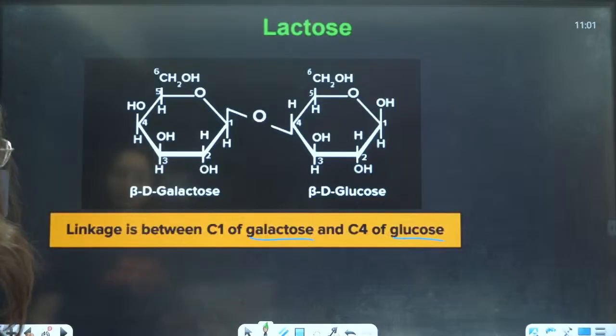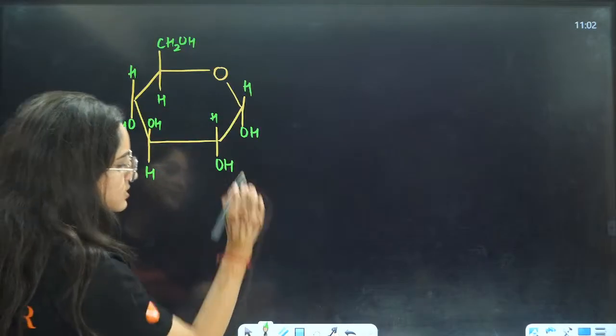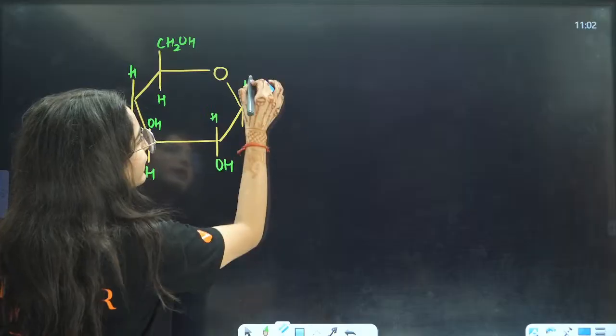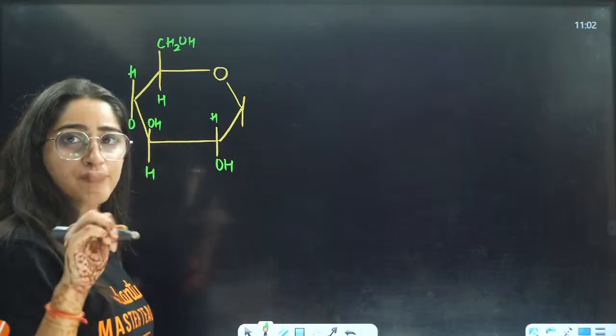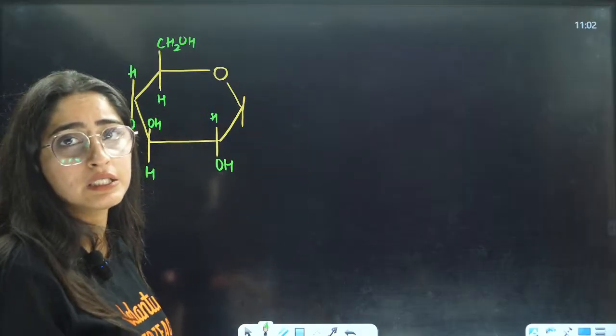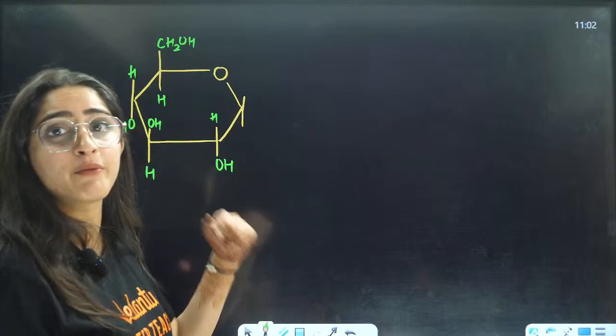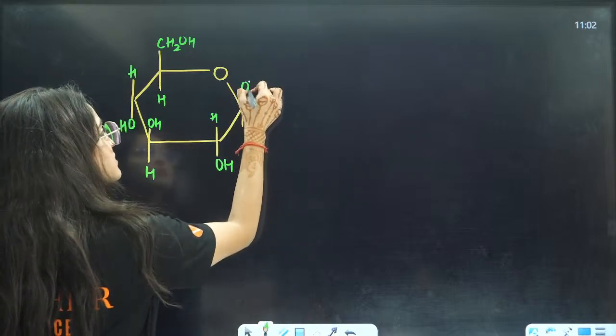So that was the structure. Beta glucose they are using. Sorry, I thought alpha. So if we talk about beta, beta will have the first carbon OH on the left side. Left side means upwards. So OH is present here.